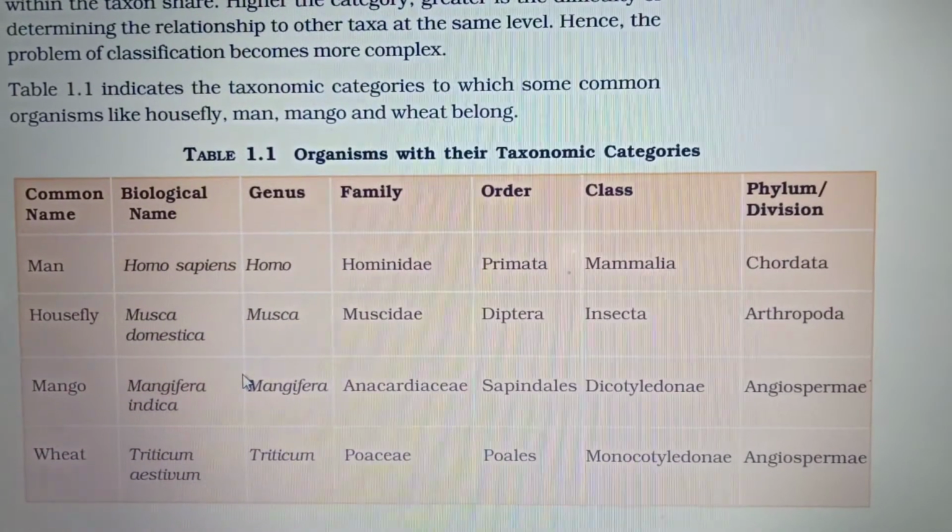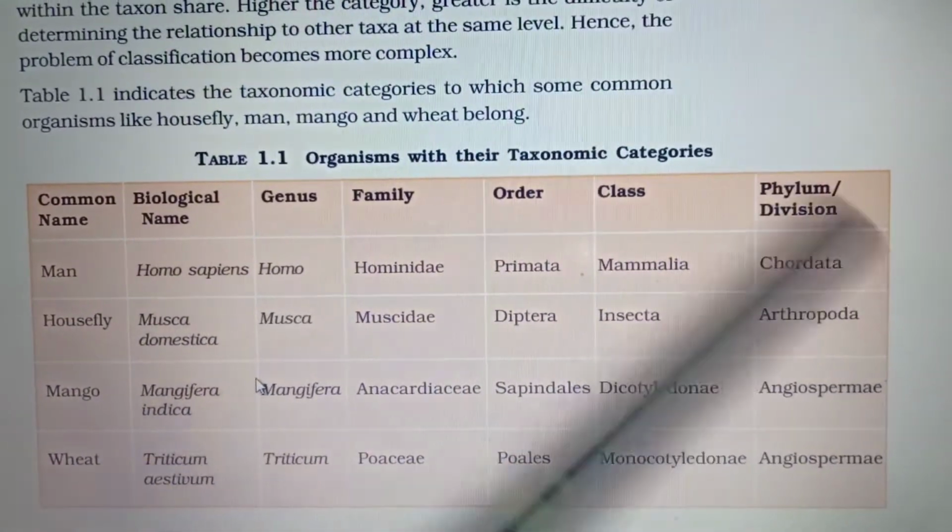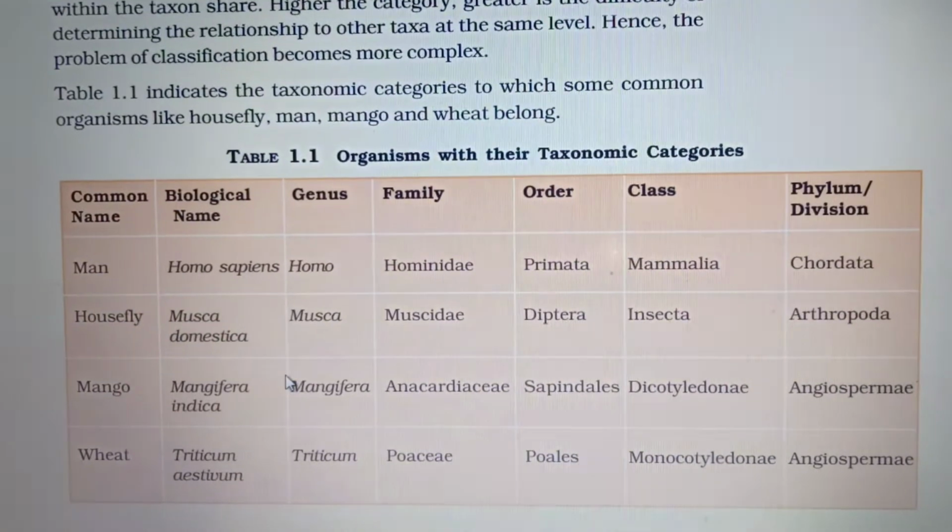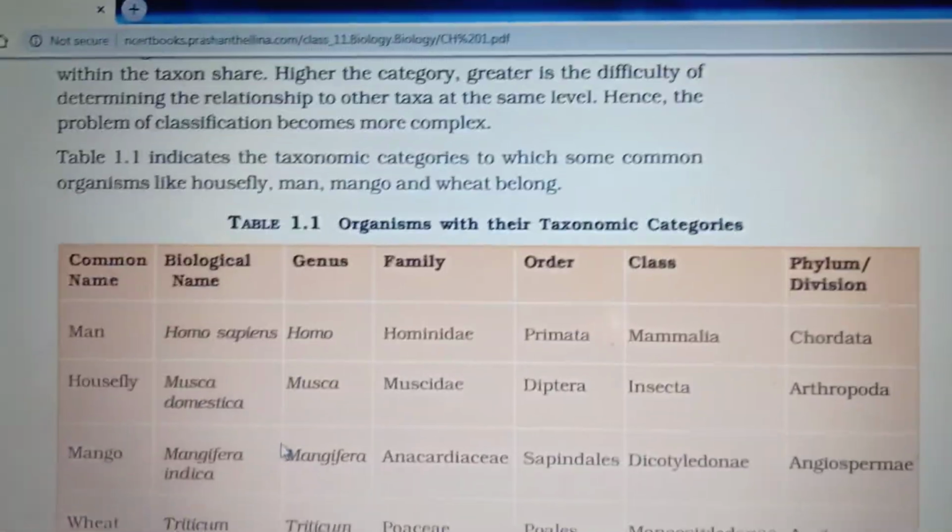Then it's given for housefly, mango, wheat, in the same order. Okay, so next class we'll see about taxonomical aids.